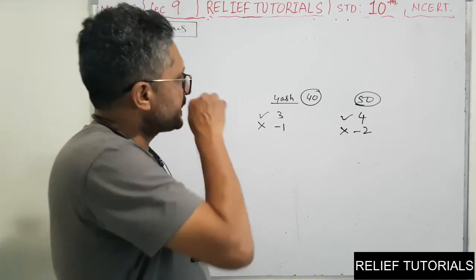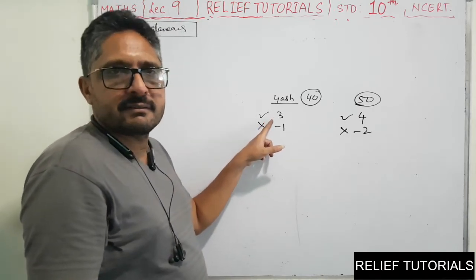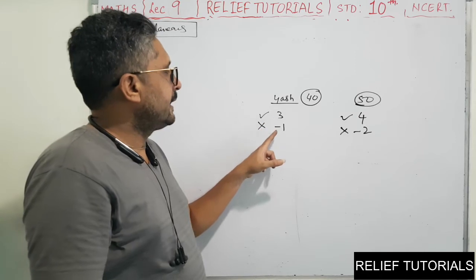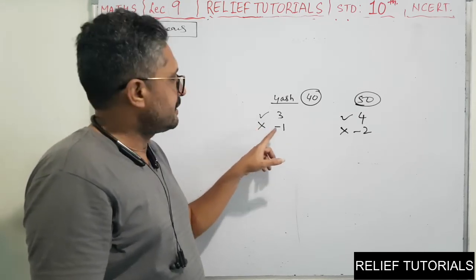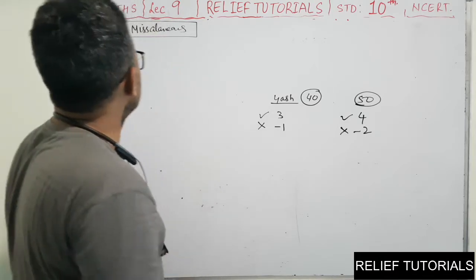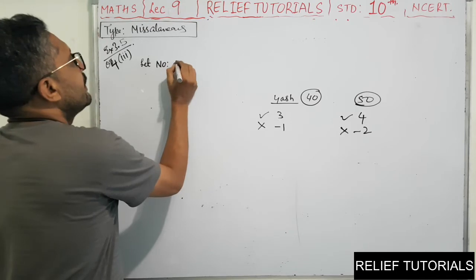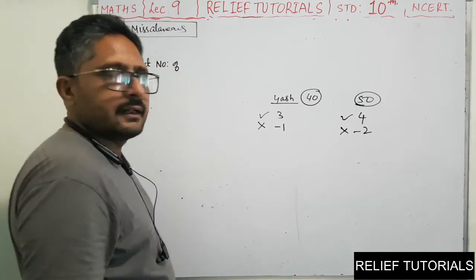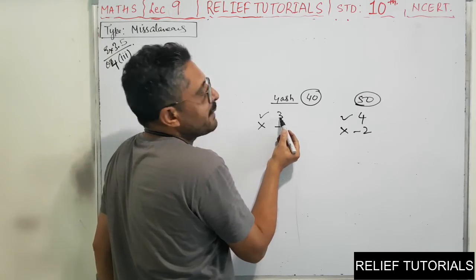See, we will suppose here the number of right questions, and the number of wrong questions, meaning those for which he got the wrong answer. Clear? So we will suppose here, let the number of right questions be such that for each right question that fellow is getting 3 marks.